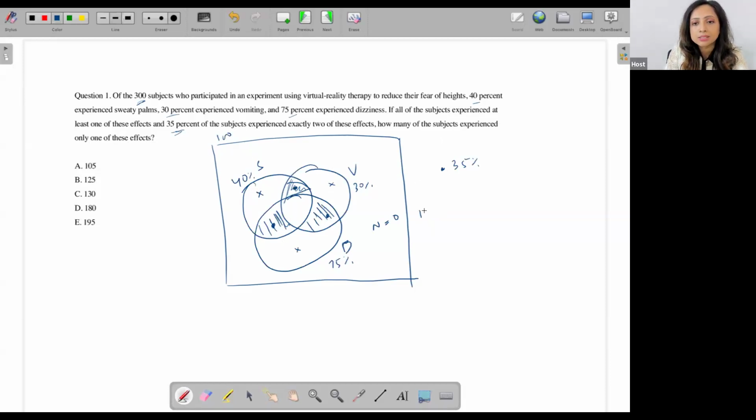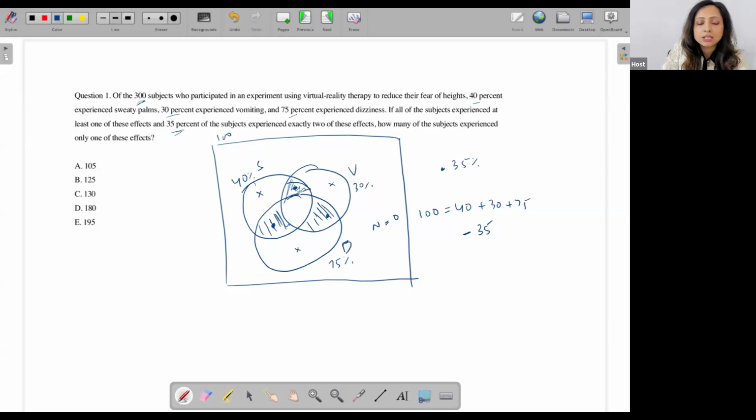So what can I do? I can say 100 is equal to the total, and none is equal to 0, so I just ignore it, is equal to 40 plus 30 plus 75. But I have counted these regions twice, because I counted this region in 40 as well as in 30. So I'm going to subtract 35 out of it once, because I've counted this region 2 times, but I want to count it only once.